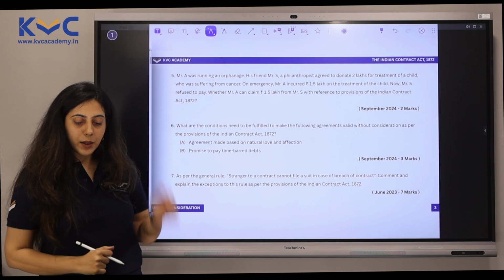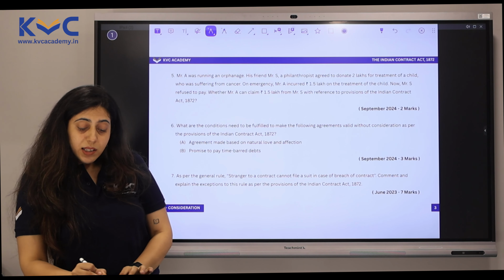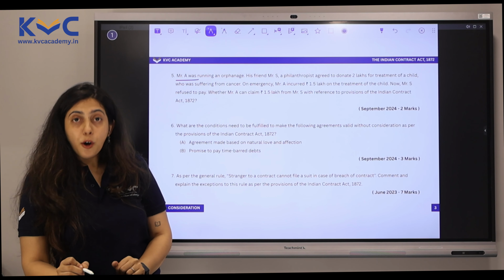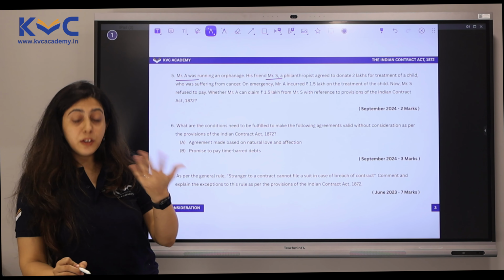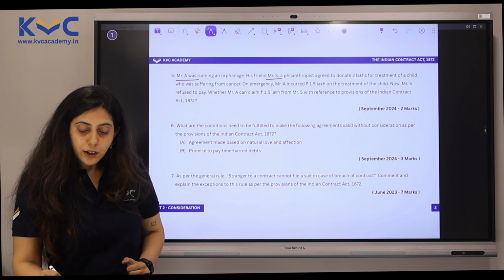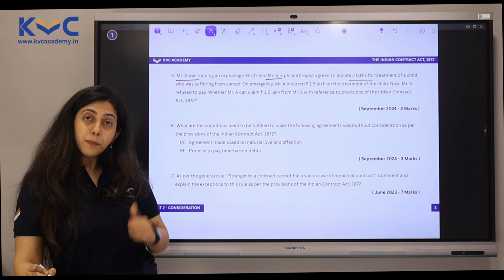Let's go to question number 5. This is another case study question. Mr. A was running an orphanage. His friend, Mr. S, a philanthropist, agreed to donate 2 lakh rupees for the treatment of a child who was suffering from cancer.